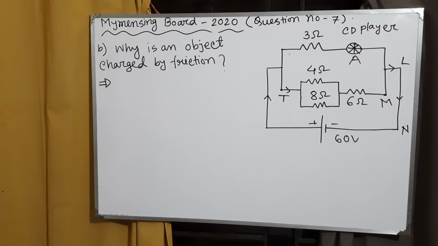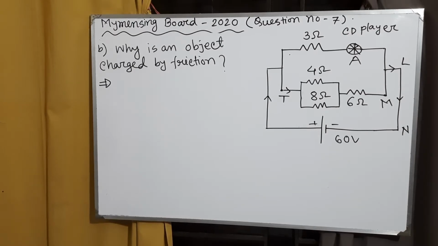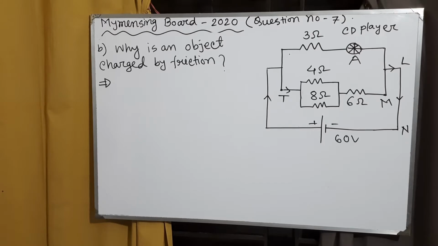Electrons which are negatively charged may be rubbed off one material and onto the other. The material that gains electrons becomes negatively charged. The material that loses electrons is left with a positive charge.